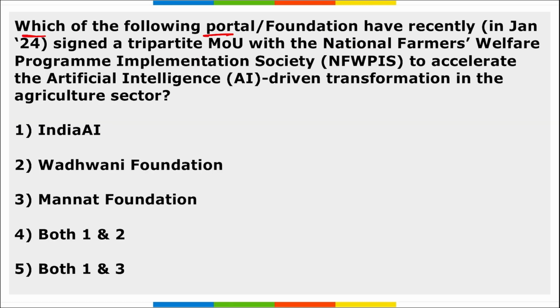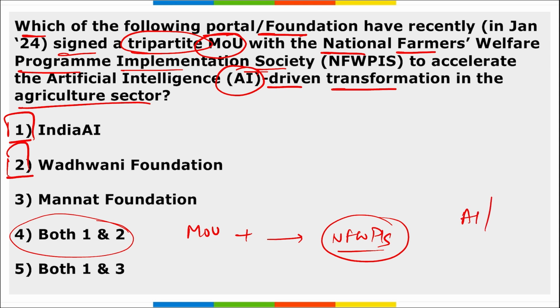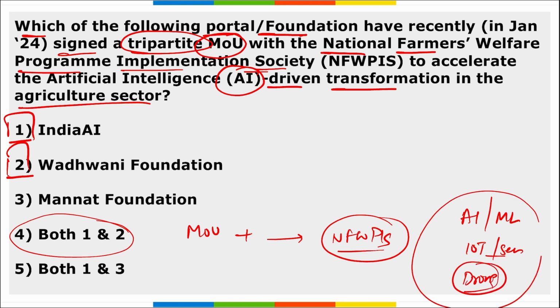Next, which of the following portal or foundation have recently signed a tripartite MOU with National Farmers Welfare Program Implementation Society to accelerate artificial intelligence driven transformation in the agriculture sector? Which are those institutions? That is India AI and Vadhwani Foundation. They both recently signed an MOU along with NFW PIS, so that the use of artificial intelligence, machine learning, IoT devices, sensor based learning, right, then use of drones in agriculture for spraying purposes can be enhanced, and we can make our agriculture sector more advanced and more output can be generated from it.